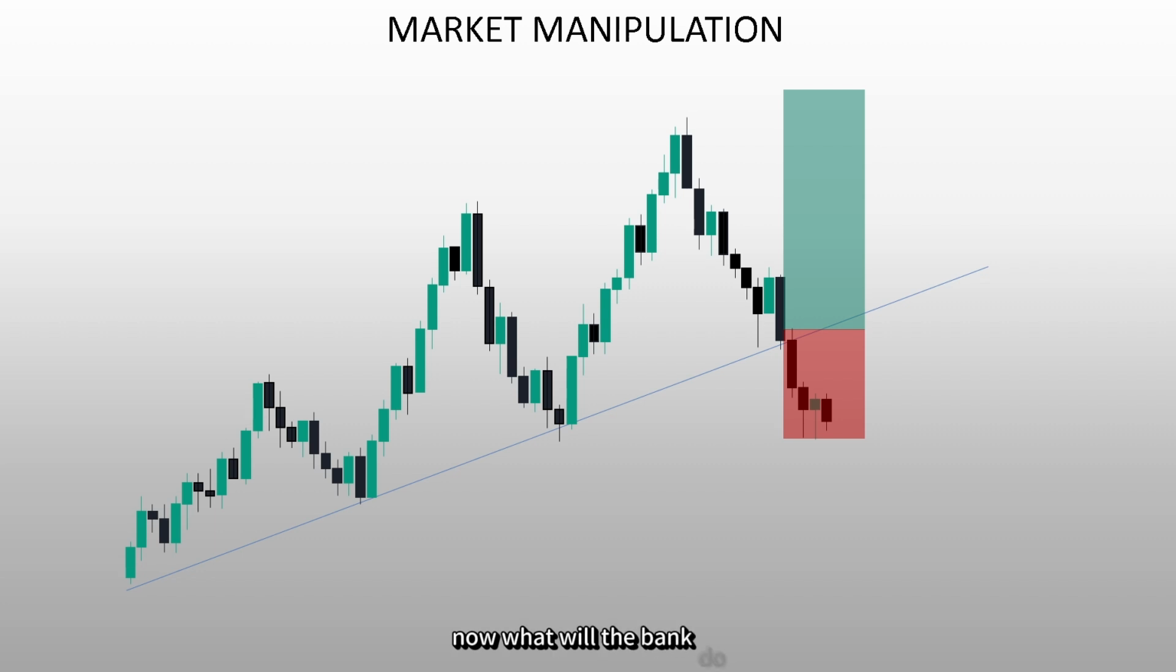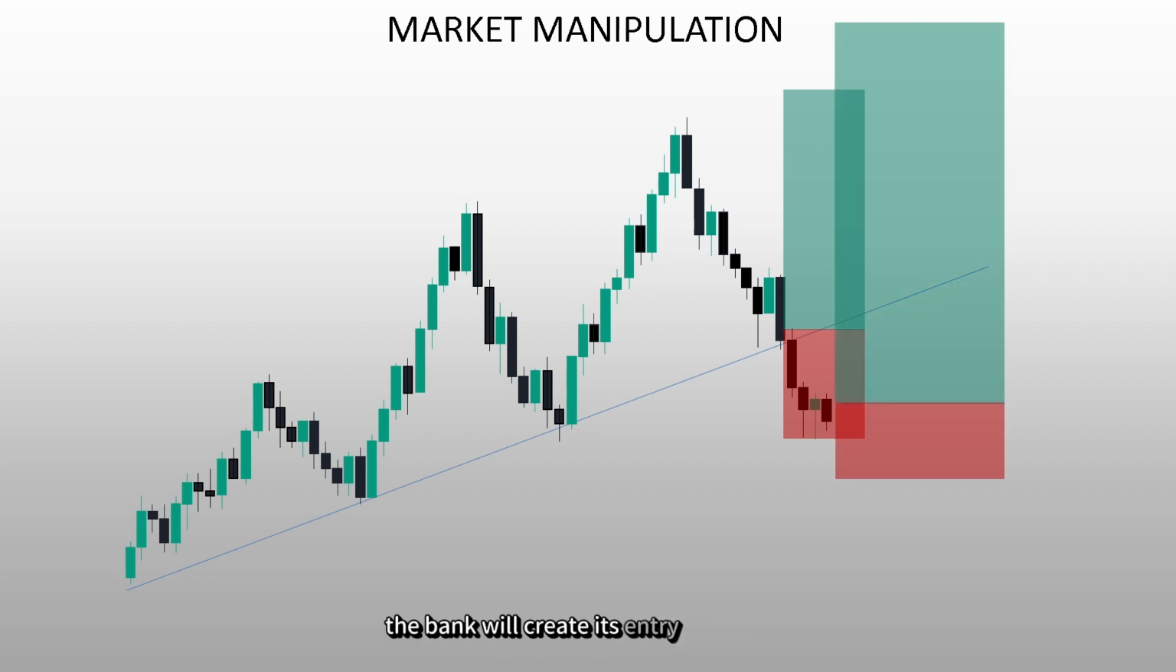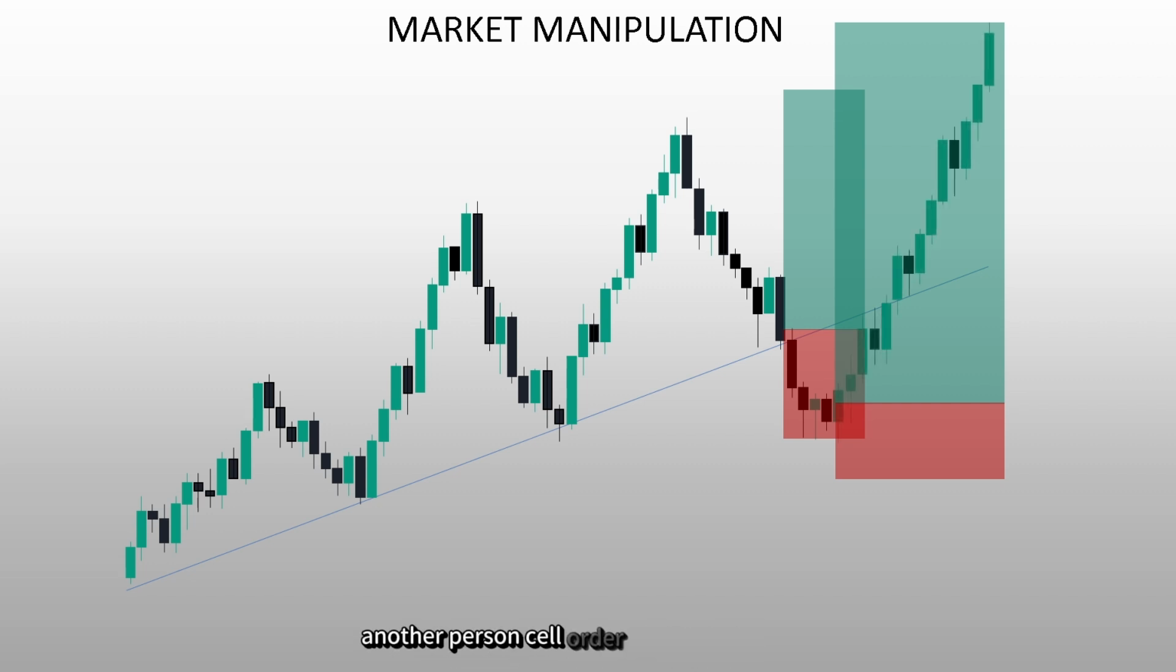Now, what will the bank do? The retail traders got sold here. The bank will create its entry from here. Earlier, the bank was getting its entry from here, but now the bank is buying at a lower price. This benefits the bank even more, right? Now the bank will create its entry from here. Now here, the bank made a profit and your sell order got executed. Another person's sell order got executed here.